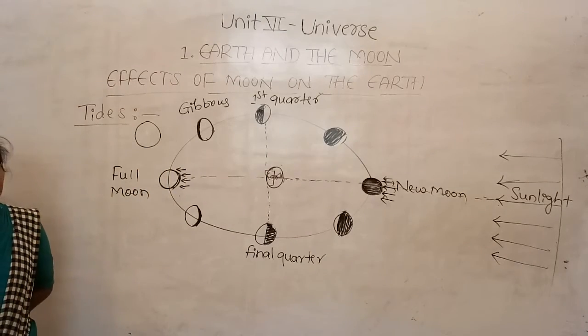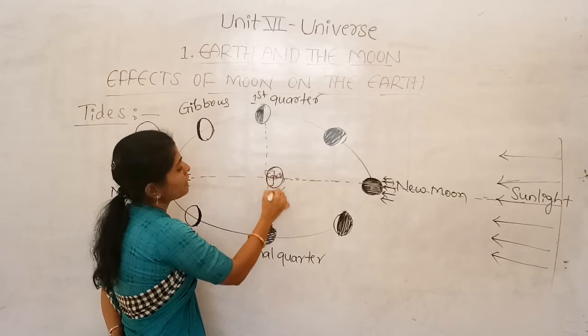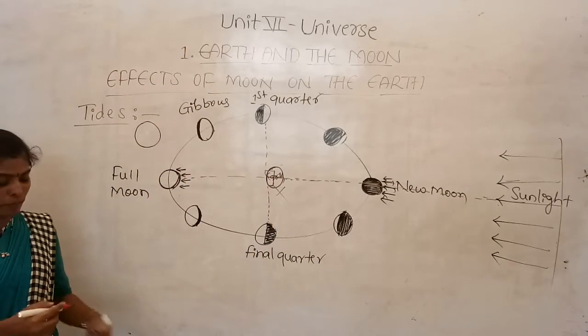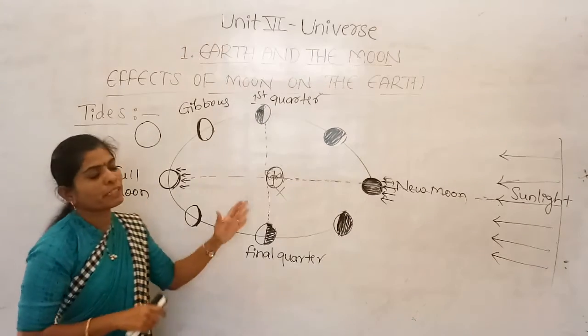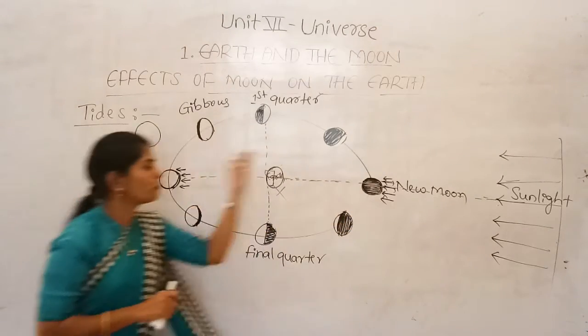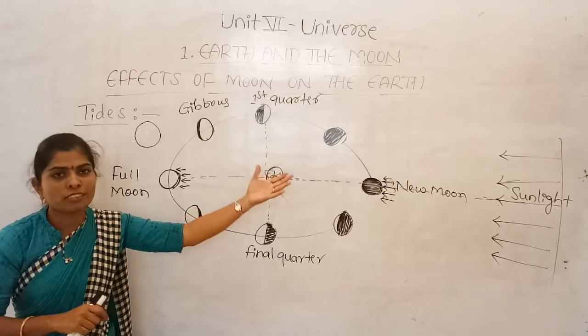So when they are at the right angle, the gravitational forces will cancel each other, so that the water level will fall. Yes, this is what actually happens. So during the new moon and the full moon, we can see the rise in the oceanic waters.